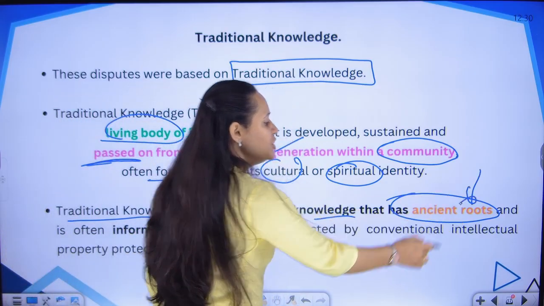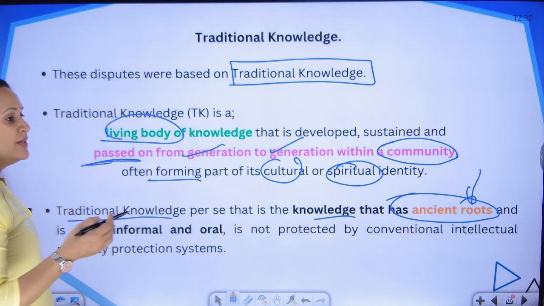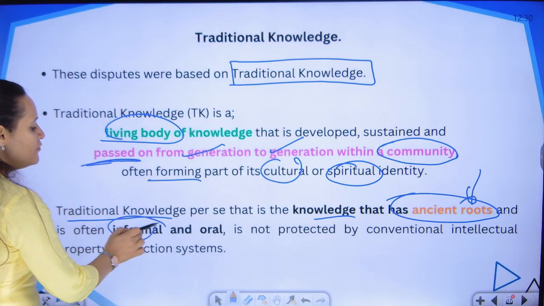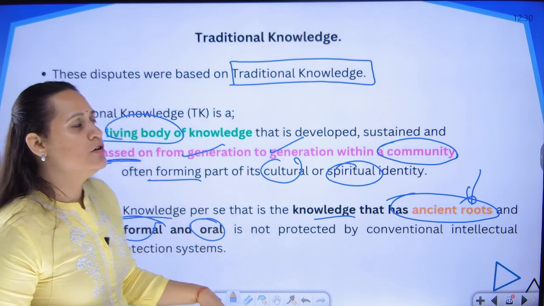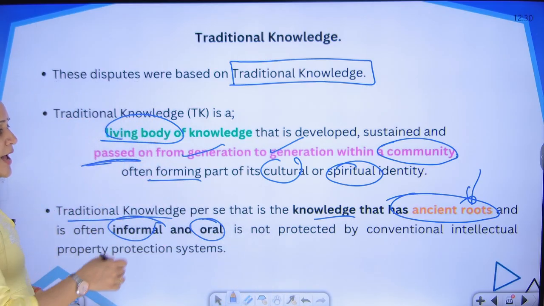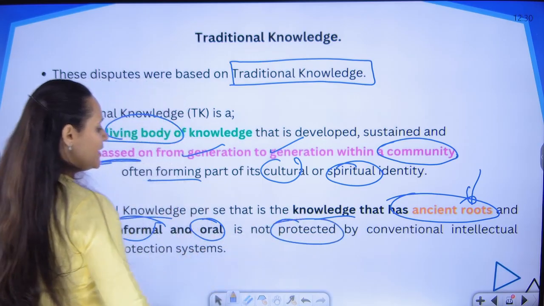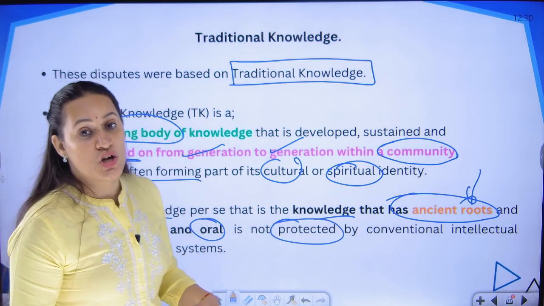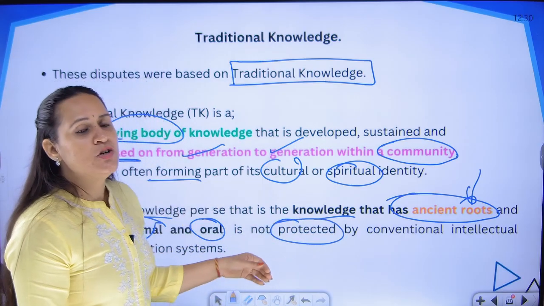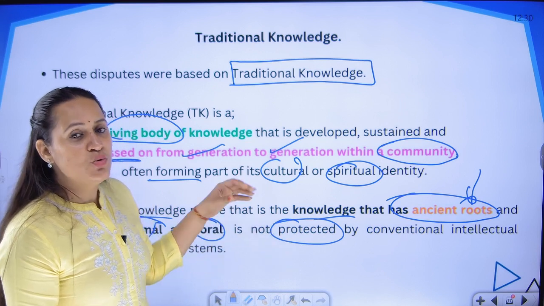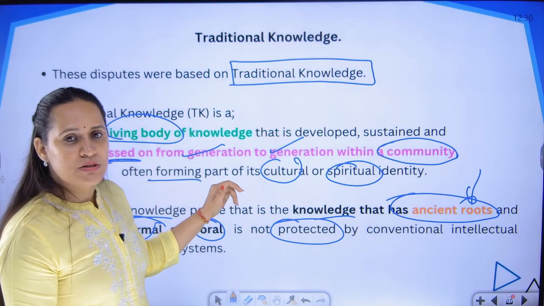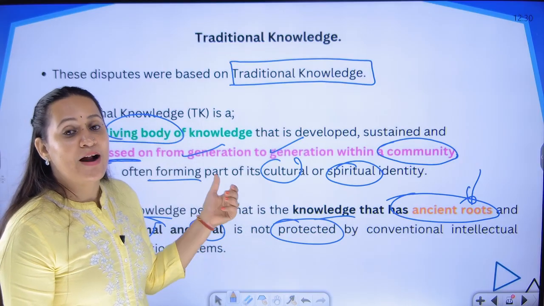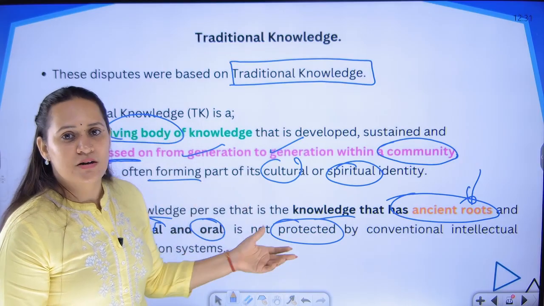So they have ancient roots, but the negative aspect is that it is so informal and oral, it is not documented anywhere, that it is very difficult to identify what it is, and it is very difficult to give protection to that knowledge which is not documented. And because we did not have a lot of protection for this traditional knowledge on turmeric, neem or basmati, the cases were there and we had to fight the battle with the other countries.